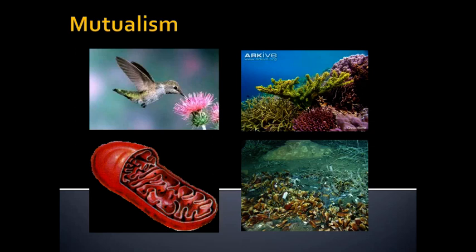We had a bacteria that began living in a proto-eukaryotic cell. The bacteria got a safe place to live away from the dangers of the outside world, and it provided some excess energy to the cell in which it lived. And so this mutualistic relationship was reinforced and reinforced until mitochondria became an integral part of all eukaryotic cells. And for many years, we didn't even recognize that it was once a free-living organism. So those are all examples of mutualism.